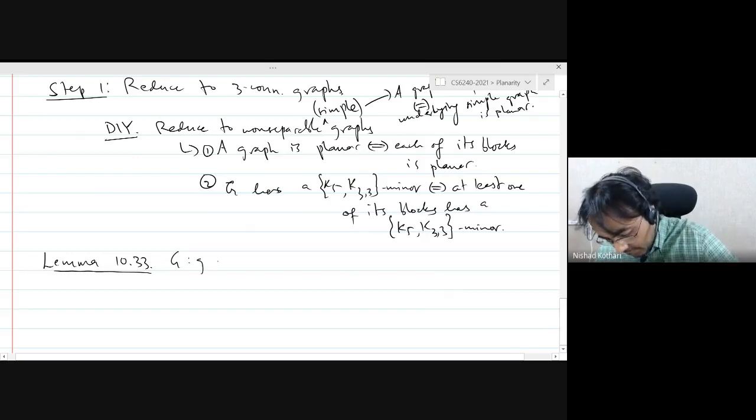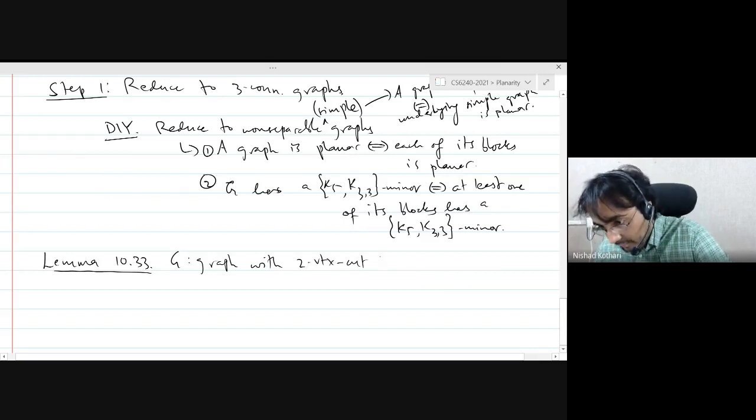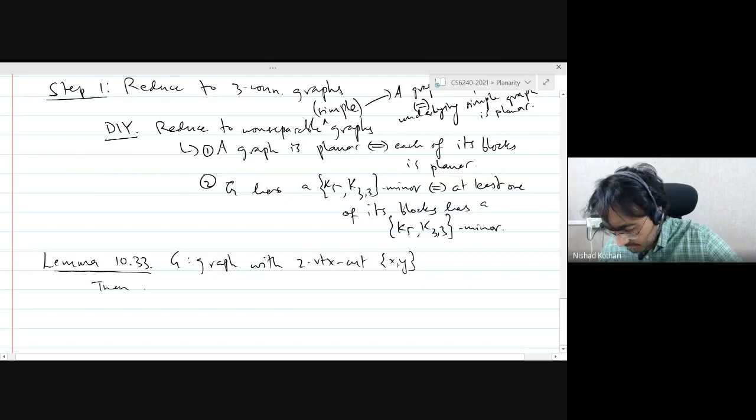So if G is a graph with a two vertex cut xy, then each marked component.